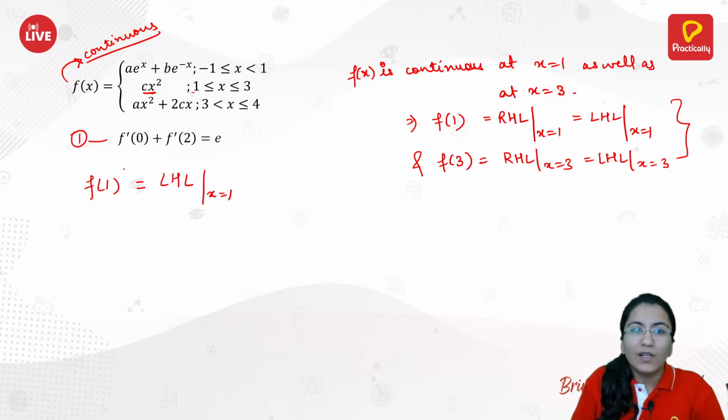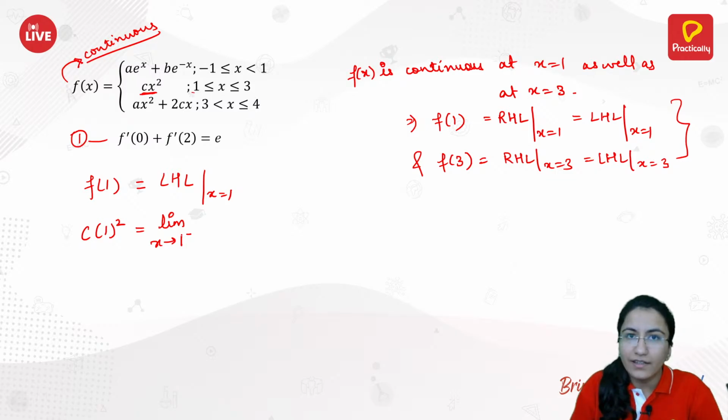So f of 1 is c into 1 squared. This is the same as the limit as x approaches 1 from the negative side, just at the left side of 1, which is the same as this first function, a e raised to power x plus b e raised to power minus x.